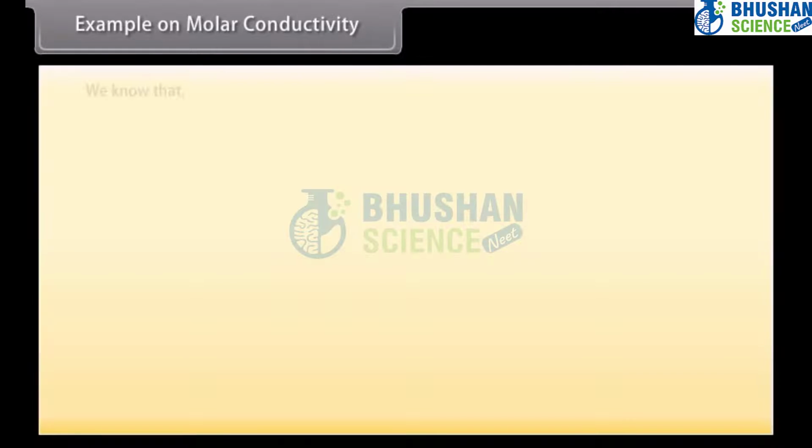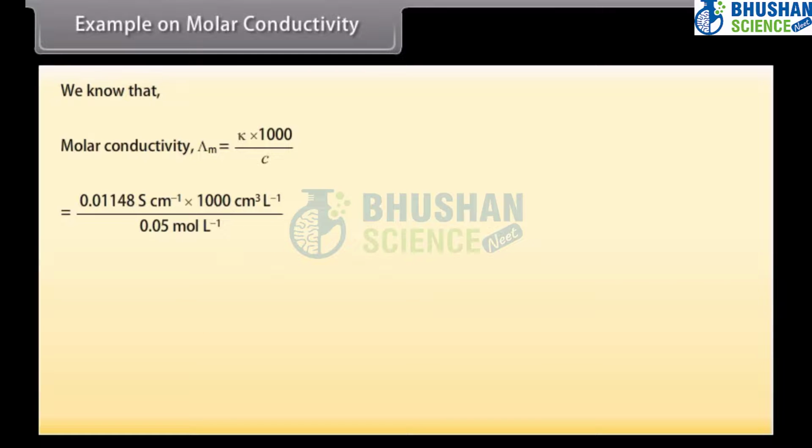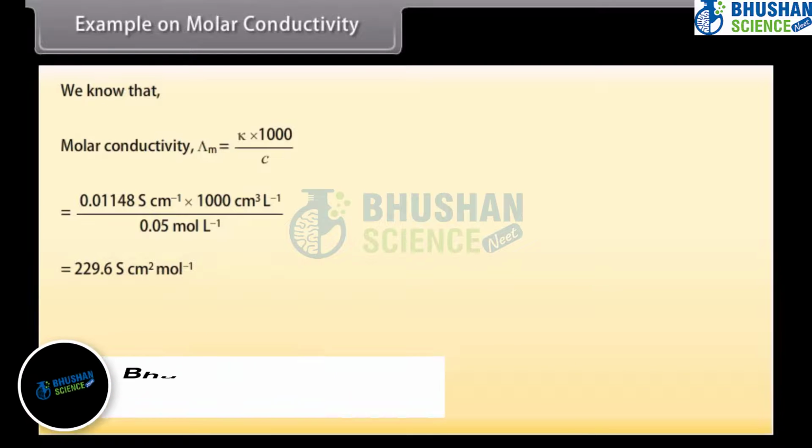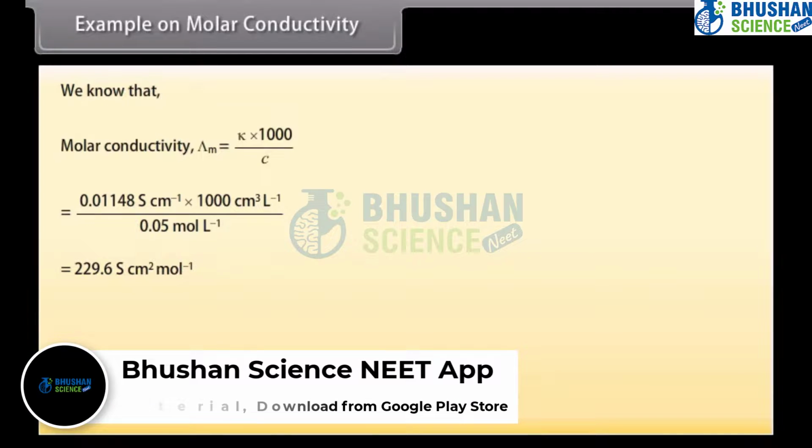We know that molar conductivity is equal to kappa multiplied by 1000 divided by C. By putting the values, we get molar conductivity is equal to 229.6 Siemens centimeter square mole inverse.